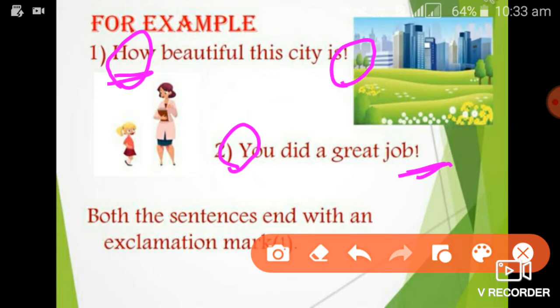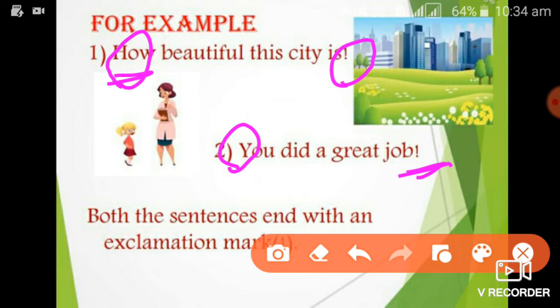Yes, wow. Some more examples if you say, wow, what a tall building it is! Wow, what a nice idea you got! Then, ouch, I lost my bet, you can say. Yes, your mother prepared yummy snacks for you. Then what do you say? Yummy, the snacks is very tasty!